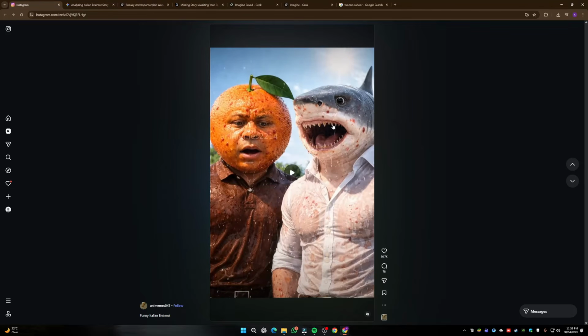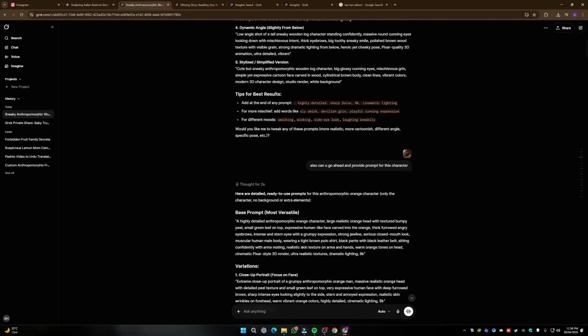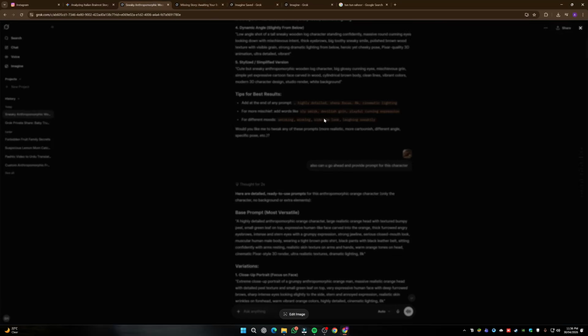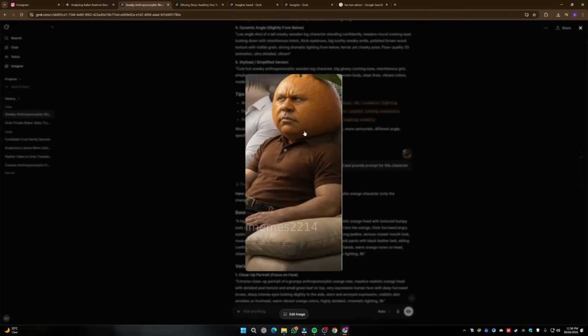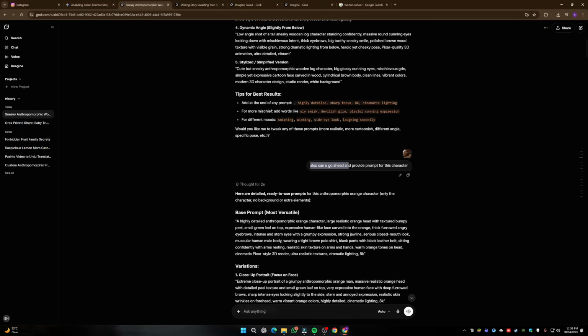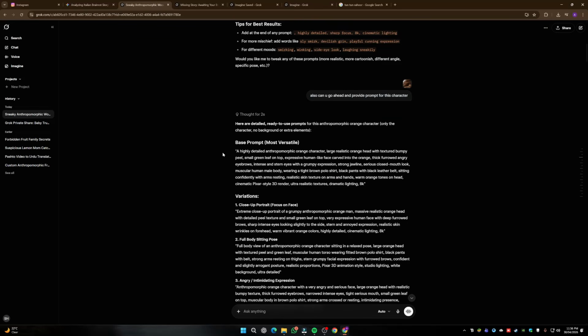So similarly, just like that, our main wood character, which is Tun Tun Tun Sahur, is created. So now we can go ahead and create the prompt for the rest of the characters in the story. The next thing I did is, similarly, I uploaded the image of my second character, which was this, and said the same thing. Also, can you go ahead and provide the prompt of this character? So now our base prompt is ready for this character as well.